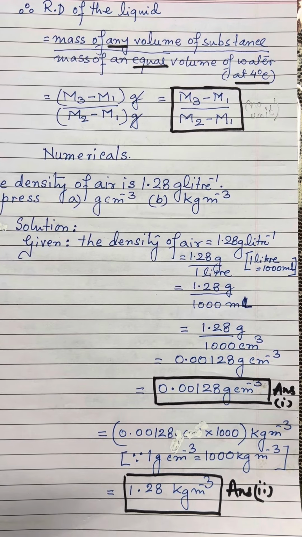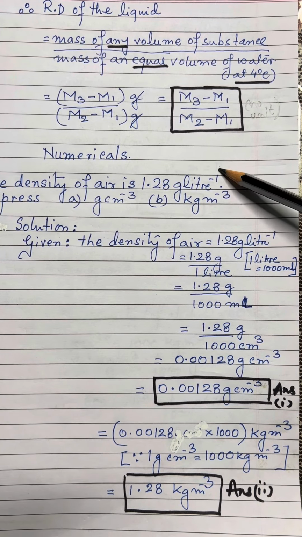So, relative density, once again a small recapitulation: relative density is a comparison of similar physical substances and/or physical quantities, and therefore their units cancel out, and therefore it is a pure ratio, a pure number, it does not have any unit. Now, children, we are coming to the numericals. This is the first numerical from the concise physics.